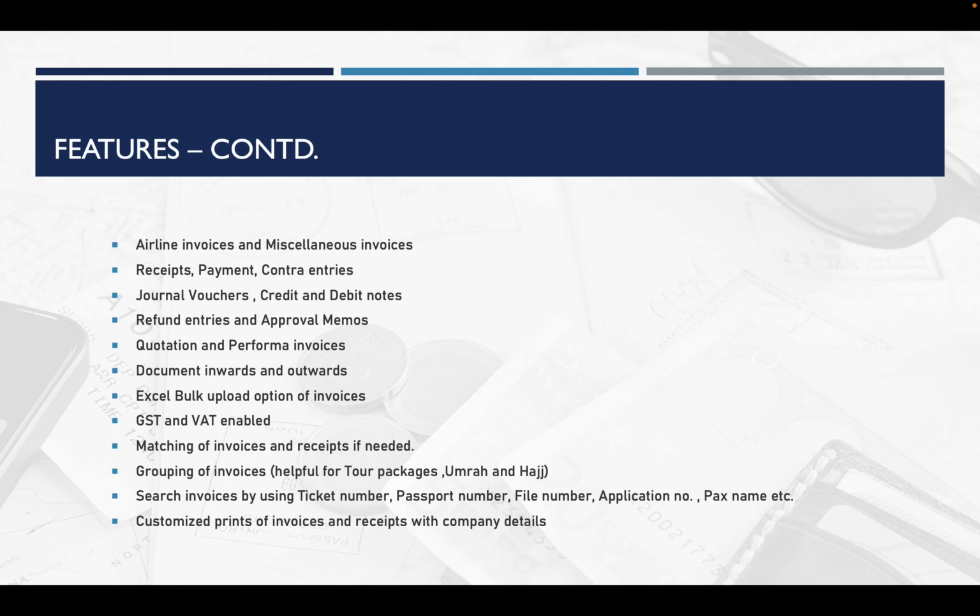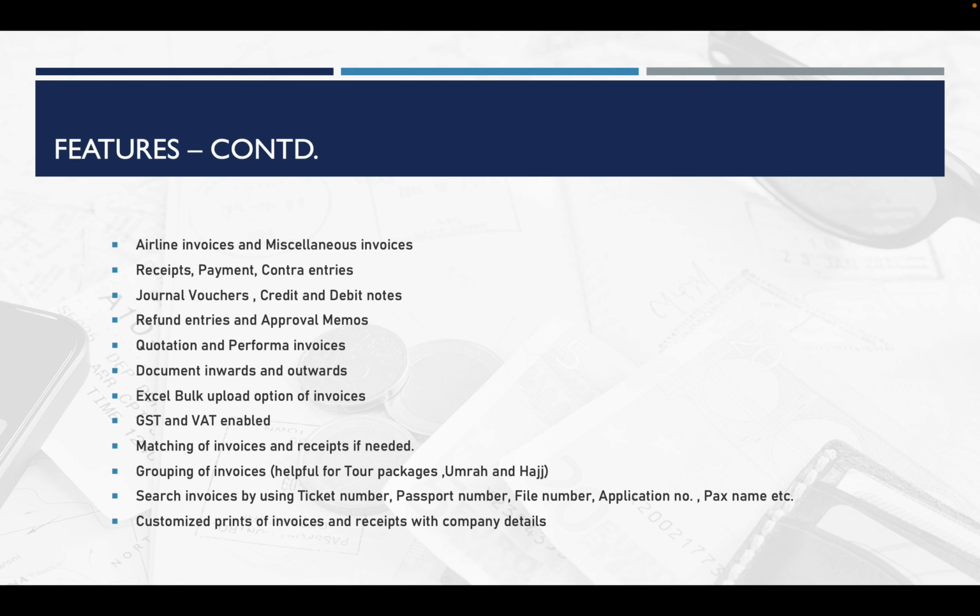Then you can manage journal vouchers, that means credit debit adjustments between different heads, multiple heads if required. We can handle bank reconciliation as well. Then similarly for the refund option, whether it's airline refunds or miscellaneous refunds, it's very easy to handle refunds with our software.